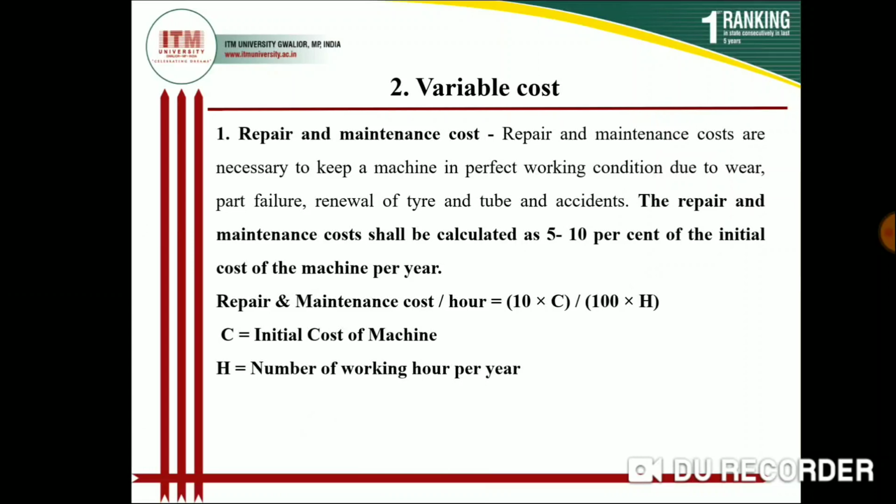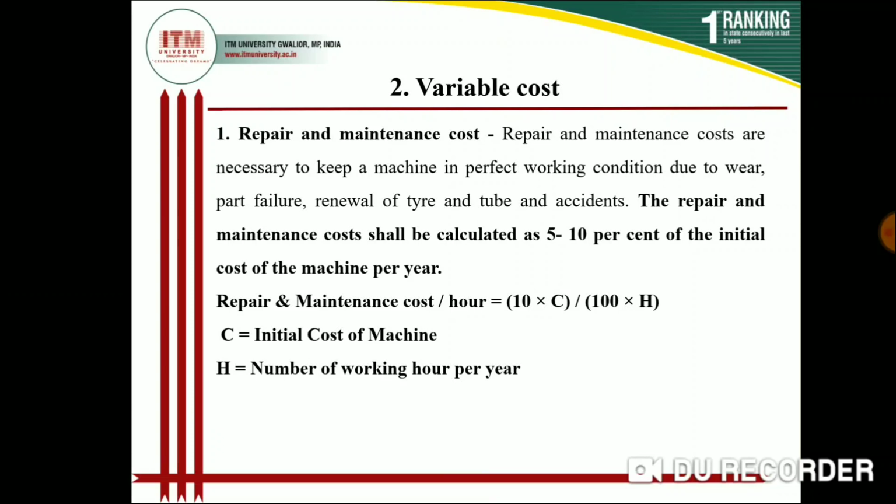Next is variable cost. First, the variable cost is repair and maintenance. If you are using a tractor or implement in working condition, due to wear and tear, parts fail, new tires and tubes are needed, and in some accidents you have to pay some cost for the repair and maintenance of the tractor.